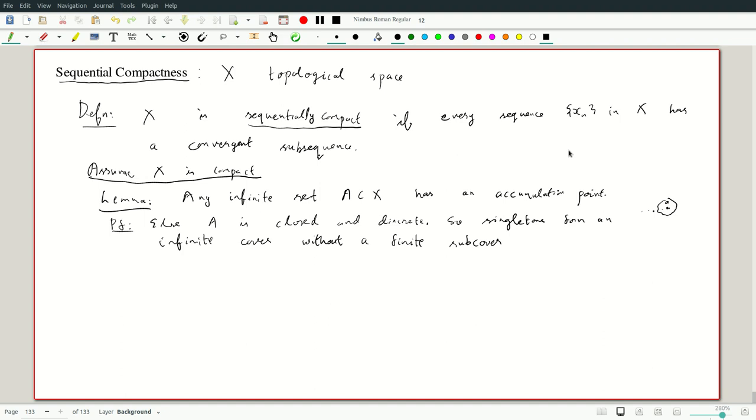So a sequence will have accumulation points, but to convert that to a convergent subsequence, we need a countability condition. So if X is compact, just saying it again, and first countable, then X is sequentially compact.